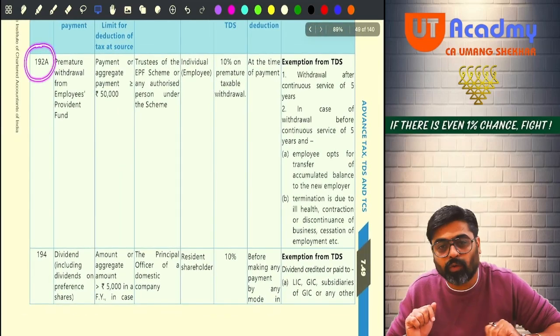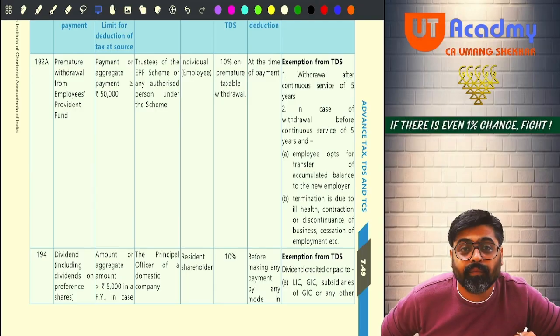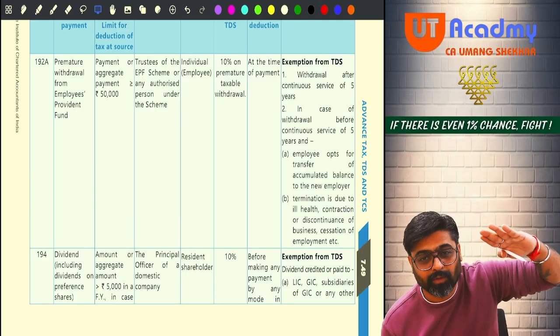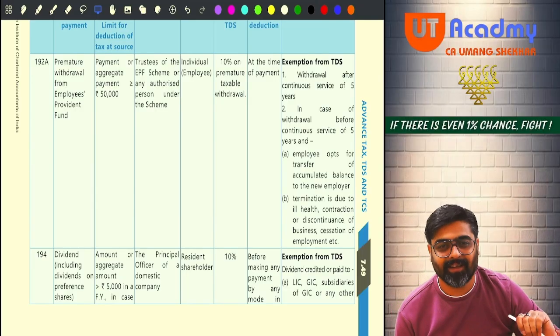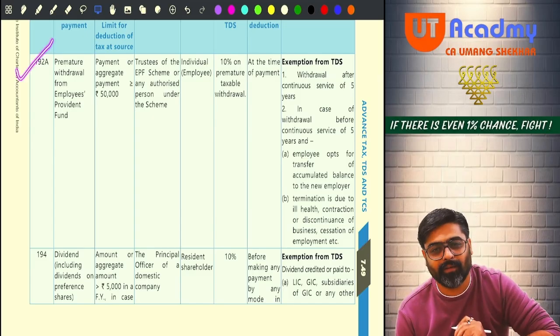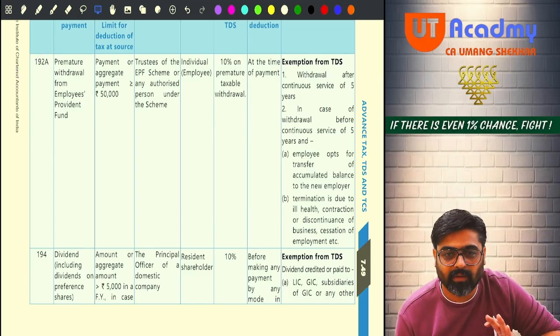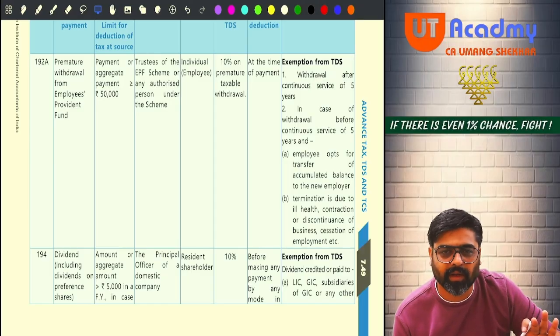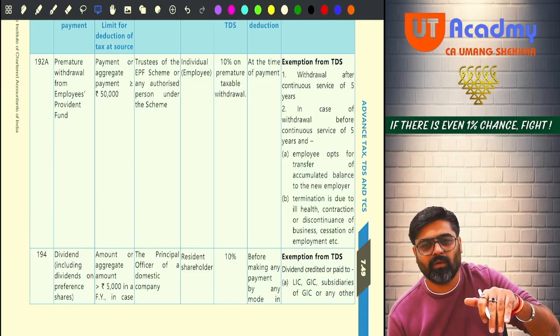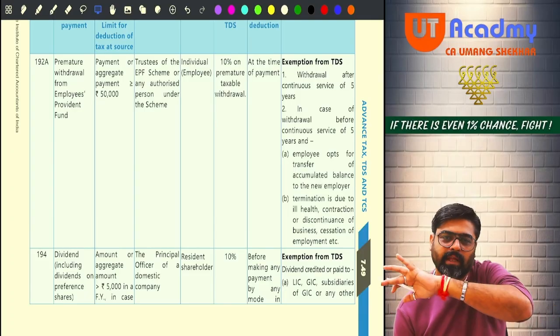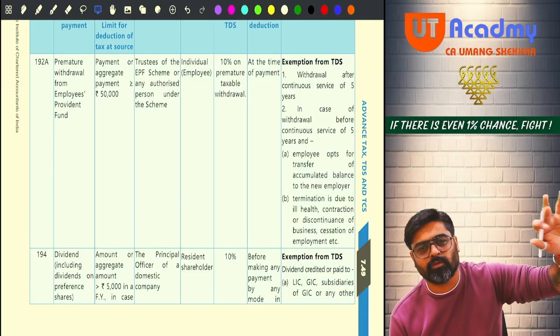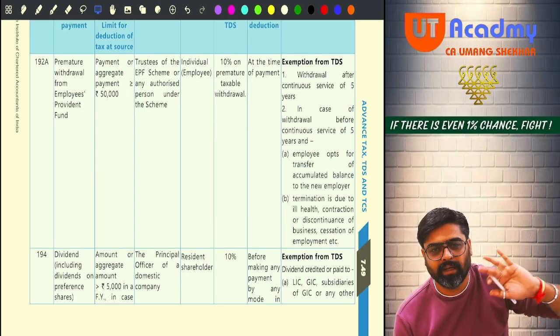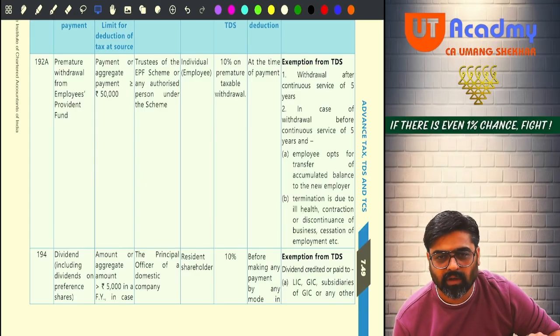This is 192A. After 192, but before 193. This is 192A. Why it is given here, you know? Very easy section. Not many things are there to remember. Okay. So, in one table, in 12 to 13 pages, they have covered all the small TDS sections. Do you remember?